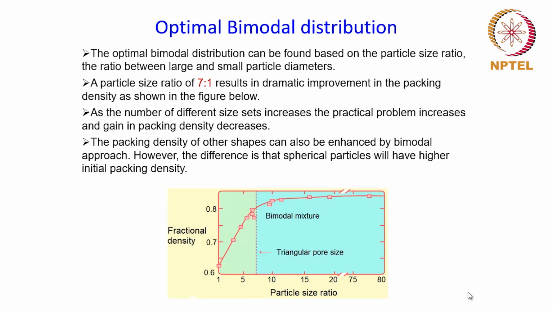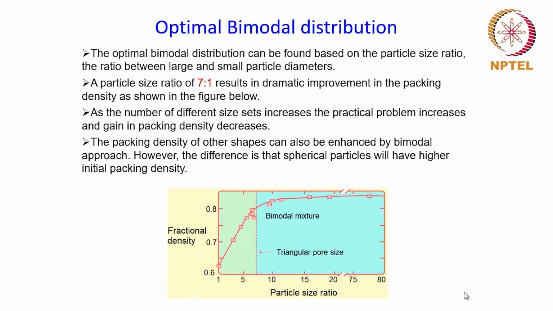This is where the need for mixing comes in, where you have to make sure that the powder is uniform across the different locations inside the die, in terms of the particle sizes present in the powder.